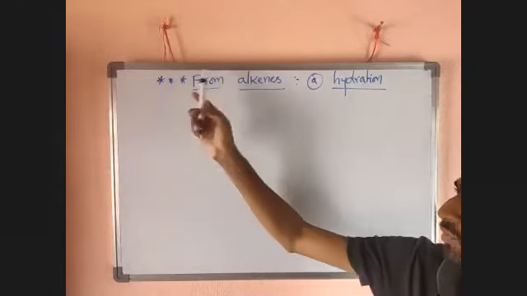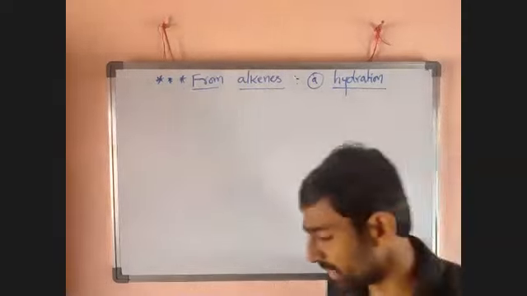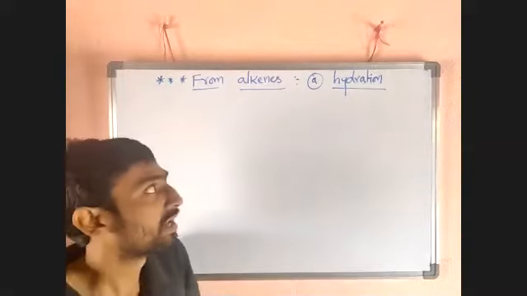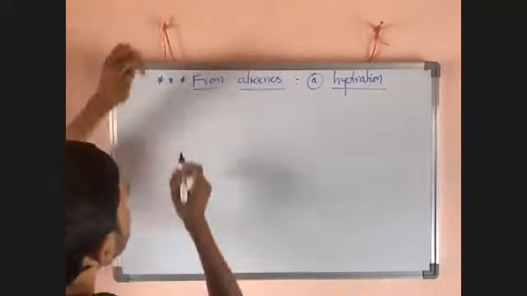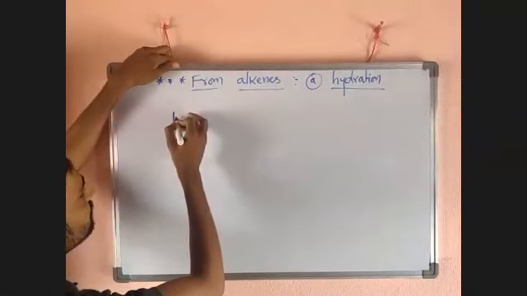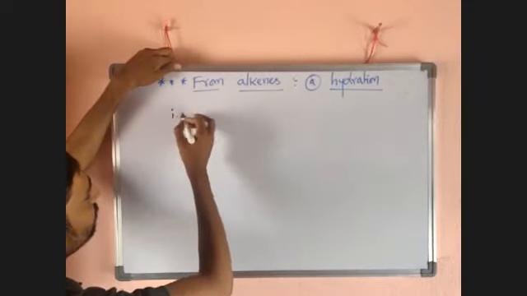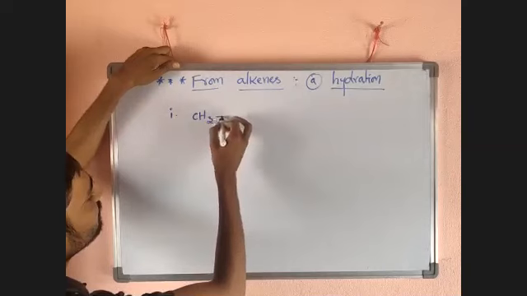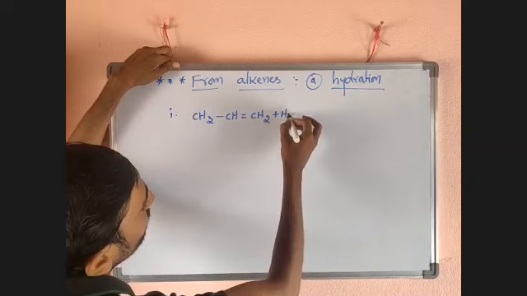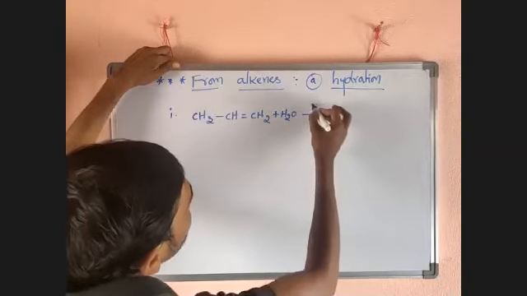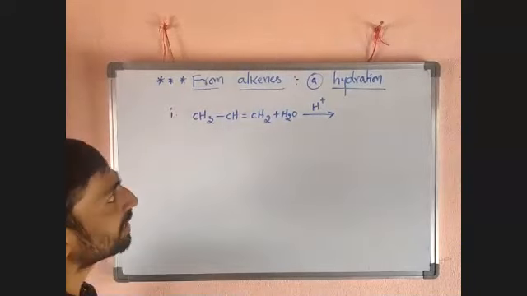Okay. So from where do we want to prepare alcohols? From alkenes. In that, the first process is hydration. So we add water to the alkene, and that will convert it into alcohol. So look here, I want to discuss application wise. First one, CH3 CH double bond CH2 plus H2O in the presence of acid. The reaction takes place in the presence of acid. Now what happens here?